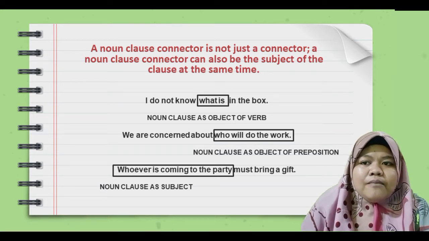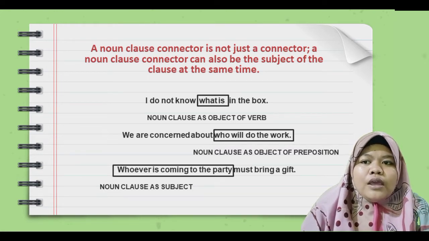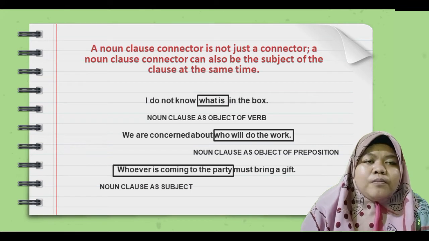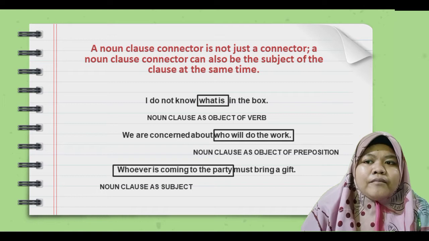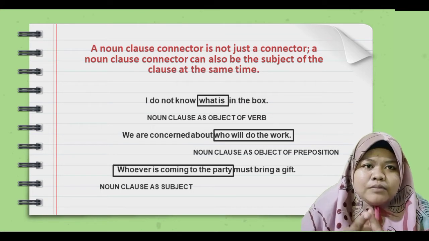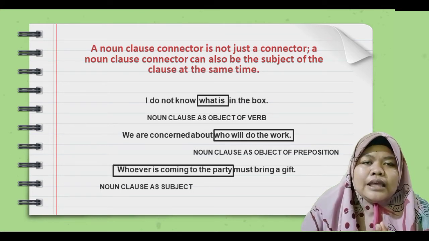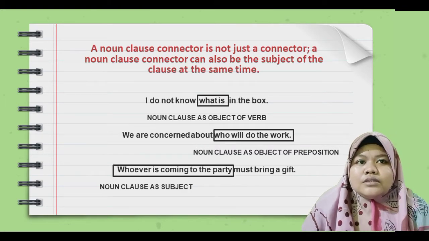In the last example, there are also 2 clauses. Whoever is the subject of the verb is coming, and the noun clause whoever is coming to the party is the subject of must bring. The word whoever serves 2 functions in the sentence. It is the subject of the verb is coming and it is the connector that joins the 2 clauses.